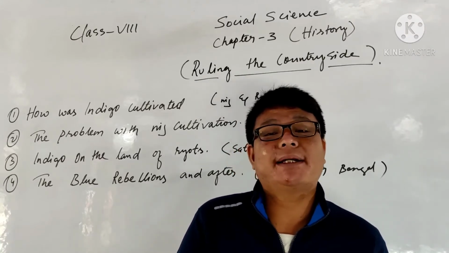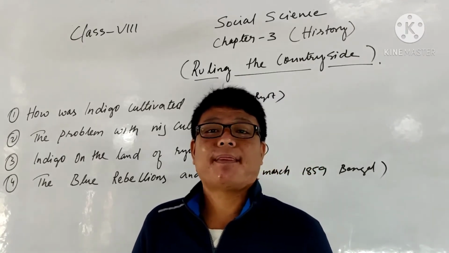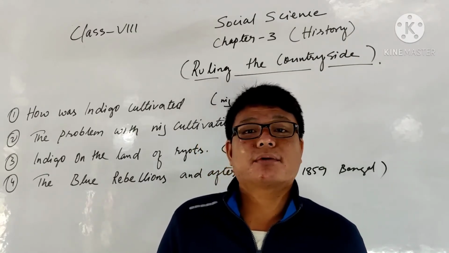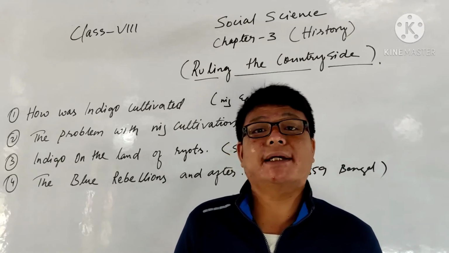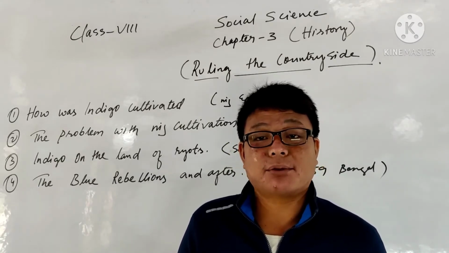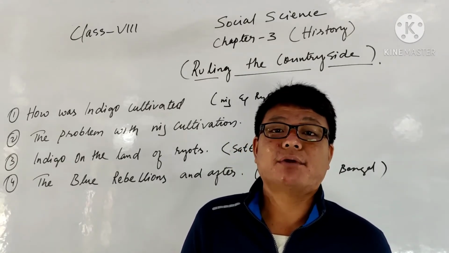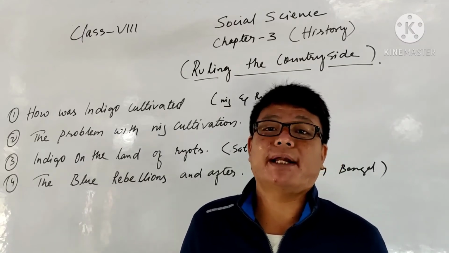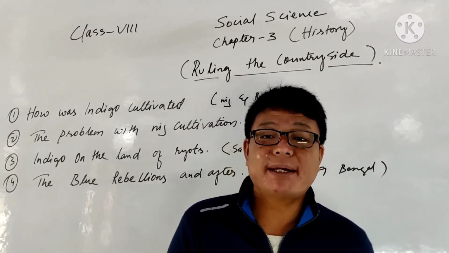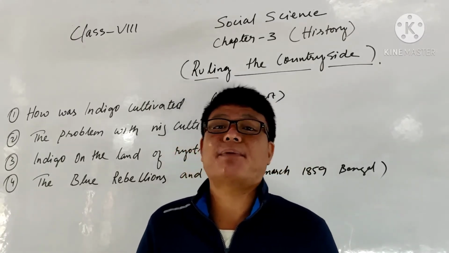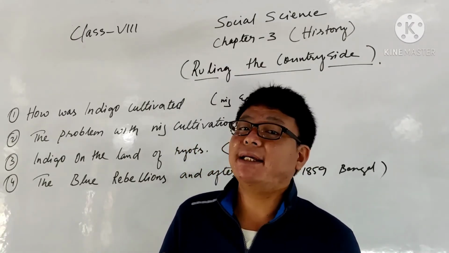So everywhere, in every corner, they found a problem, due to which the farmers were not happy with the cultivation of crops like indigo. Some farmers took a loan from the money lenders. Due to the failures of crops, they were unable to give it back. And on the other side, they were not getting any profit due to the failures of crops. So that made a major problem among the farmers, and the farmers started gathering and started the rebellion.